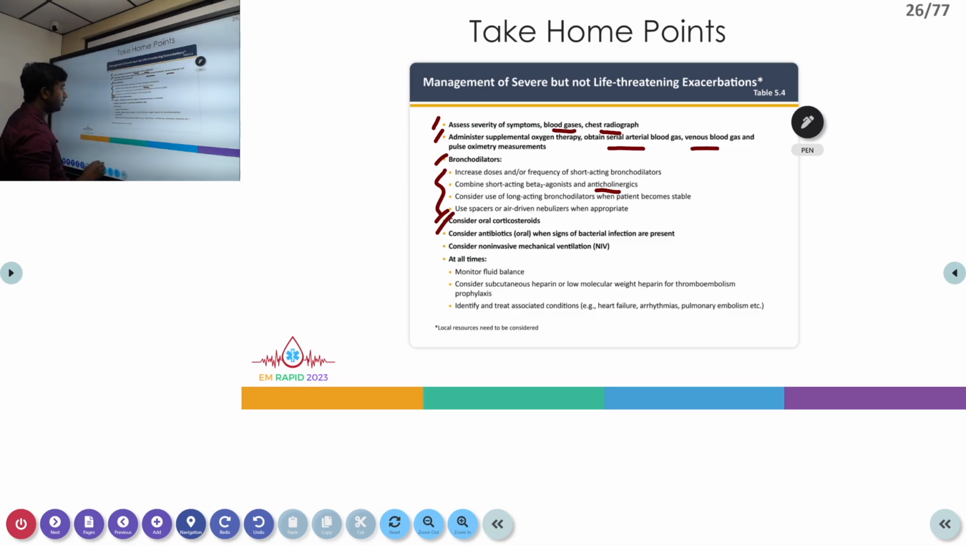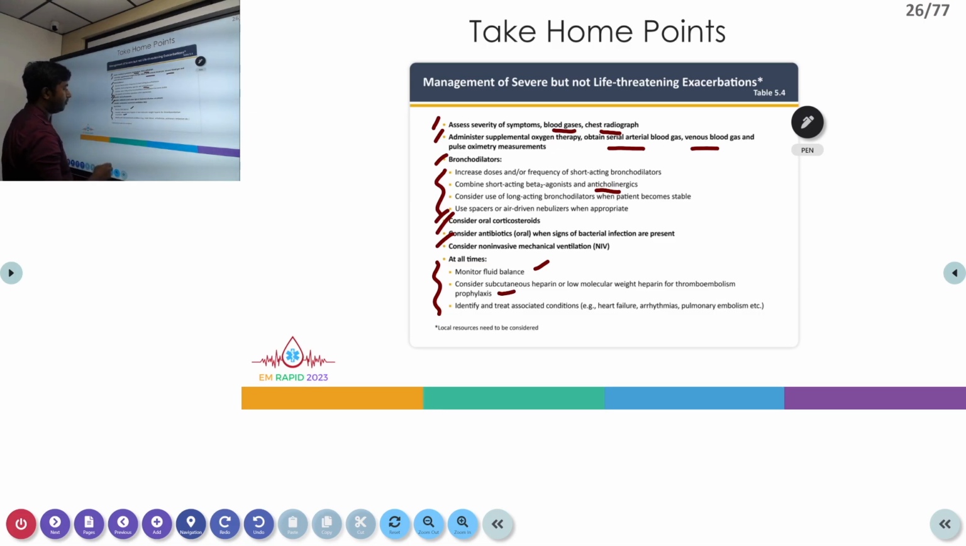And then consider antibiotics, especially orally in patients tolerating it, in case of signs of bacterial infection. Clinically, we can assume bacterial infection in a patient who is having new onset of purulent sputum when he is spitting it out. The color of that sputum will give us a clue that the patient may be having a bacterial infection. And consider NIV in any patient who is significantly breathless, showing signs of impending respiratory failure, even respiratory acidosis. So all these patients need to be continuously monitored for their fluid balance in the ICU.